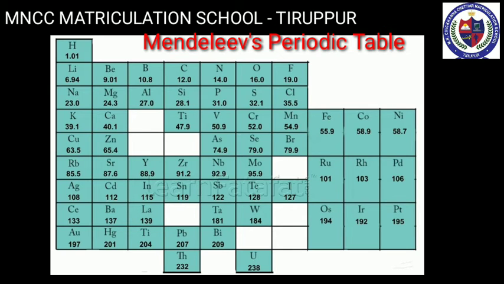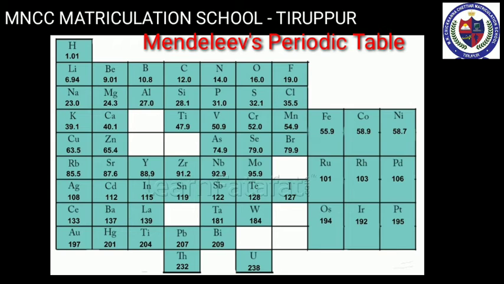Next, columns were left vacant for elements which were not known at the time, and their properties also were predicted. But in his theory also some limitations are there. Elements with large differences in properties were included in the same group. For example, hard metals like copper and silver were included along with the soft metals like sodium and potassium.